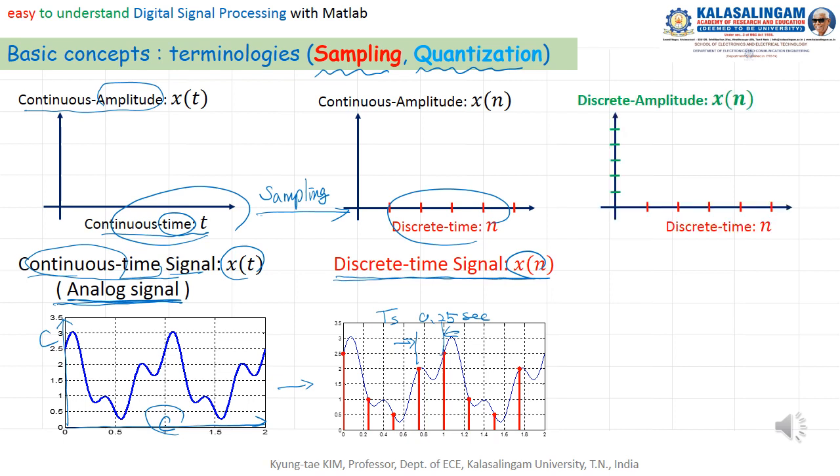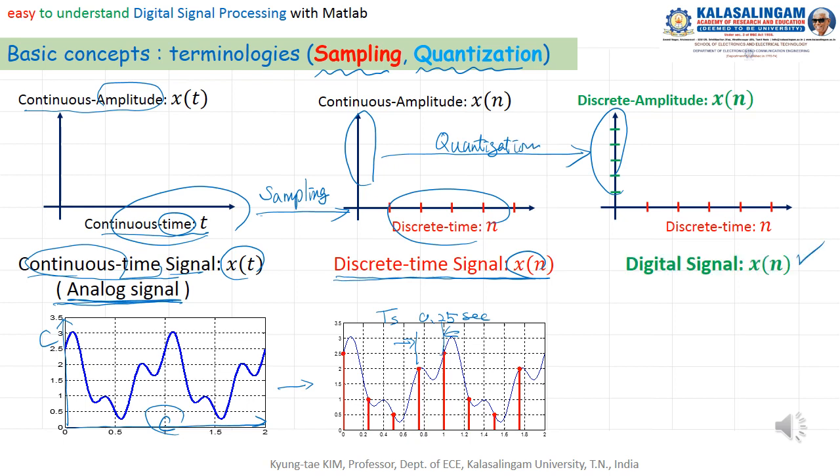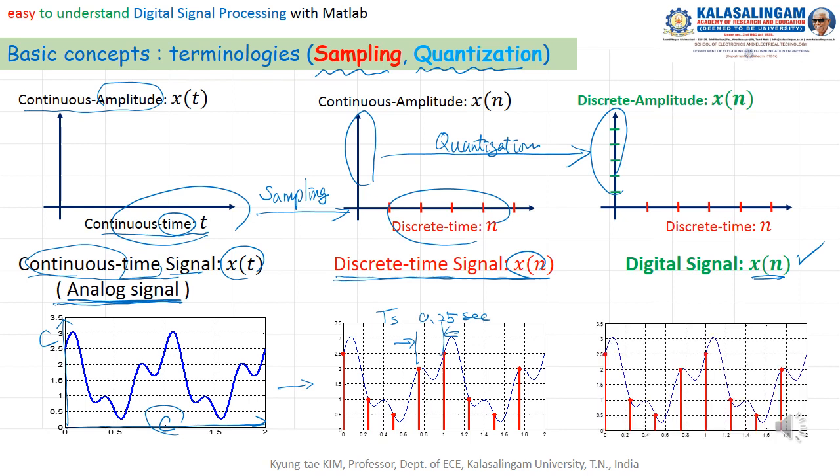And then we can convert continuous amplitude to discrete amplitude. We call this quantization in amplitude. We call this a digital signal, digital signal x of n. Of course, this digital signal can be used in a computer. For example, like this. This is also discrete. This is also discrete.